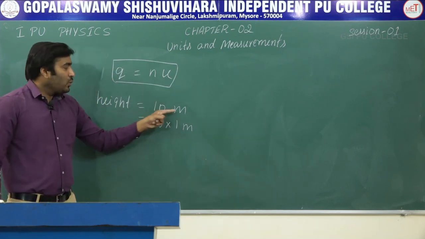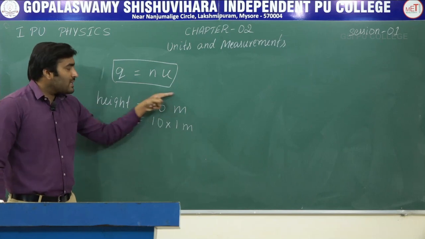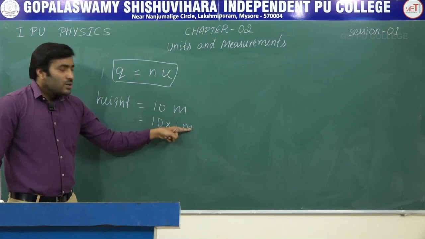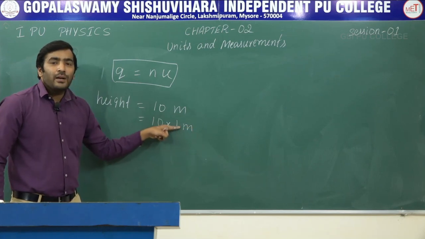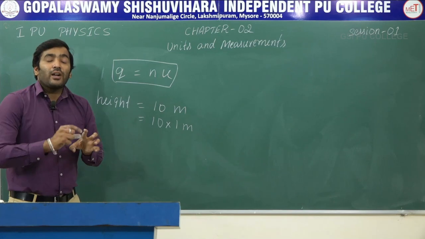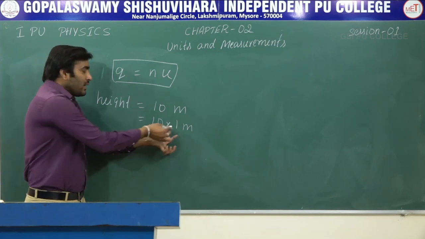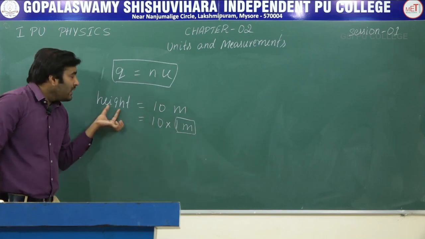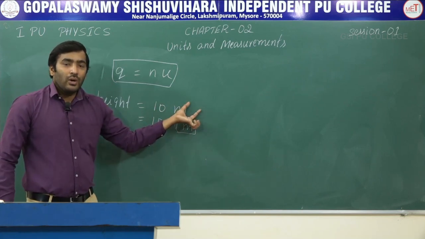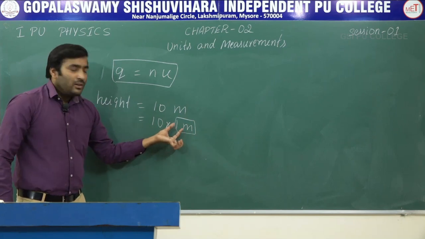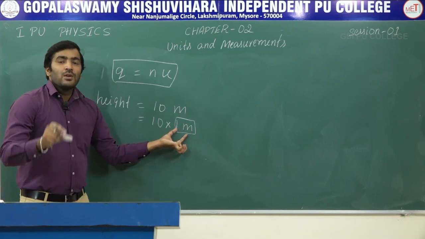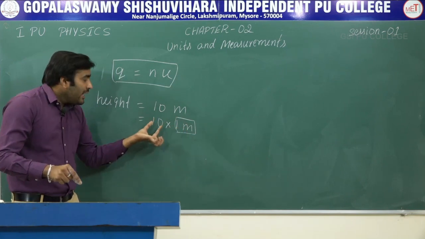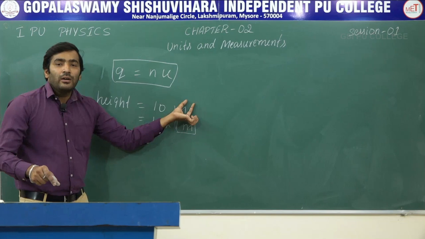So height is equal to 10 meter. How can we express this 10 meter? 10 into 1 meter. So this 1 meter is nothing but a reference. It is a reference standard, where this 1 meter is multiplied 10 times to get a length of 10 meter. So in that reference, that 1 meter is contained 10 times in that quantity to get 10 meter.